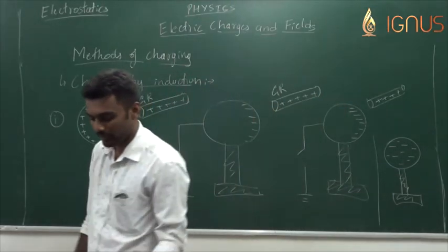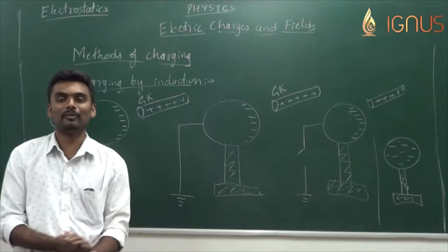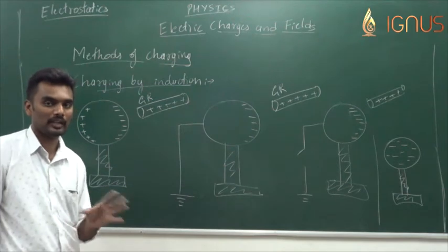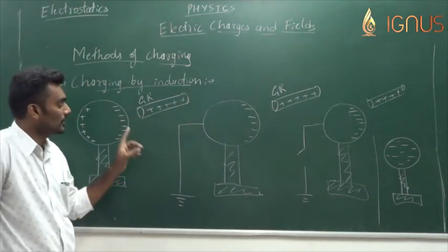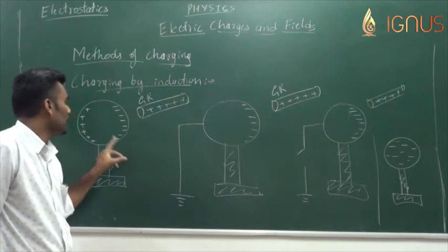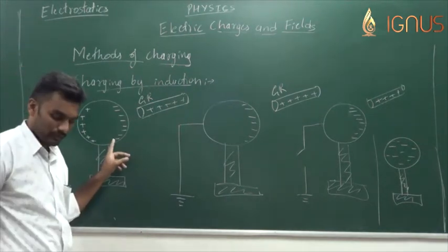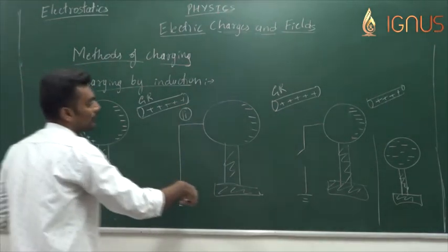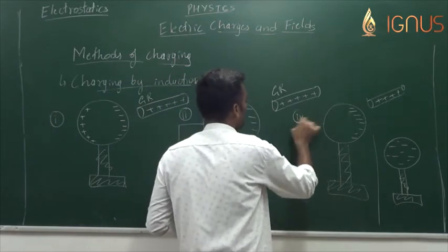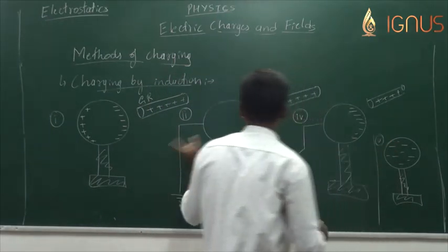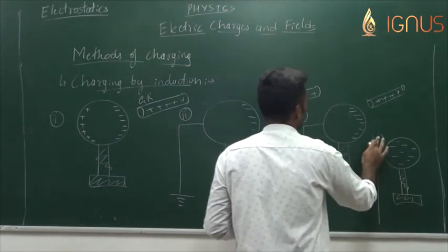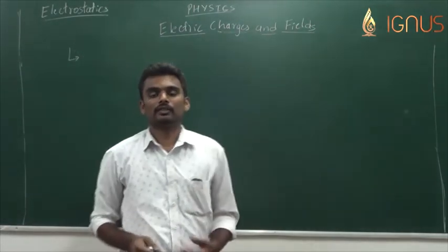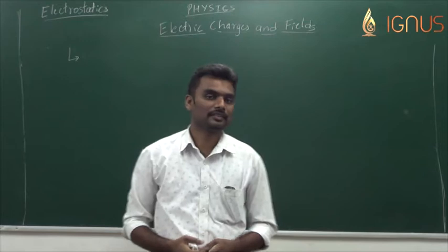The difference from the previous method: it's actually the same method, induction, in two ways. The first way uses two bodies, two metal spheres. The second way uses a single body, a single metal sphere, and earthing. So this is how we can charge a metal sphere using the method of induction and the phenomenon of earthing. These are the different stages of it. Now let us look into the properties of these electric charges.